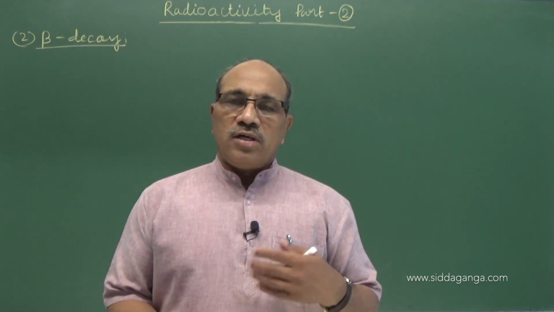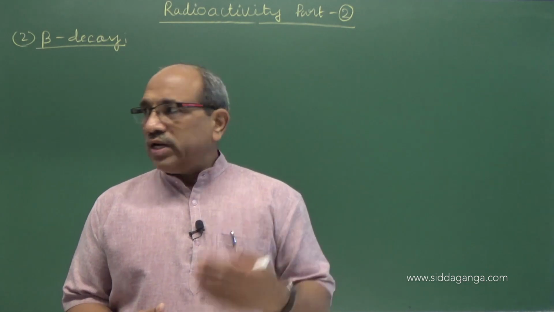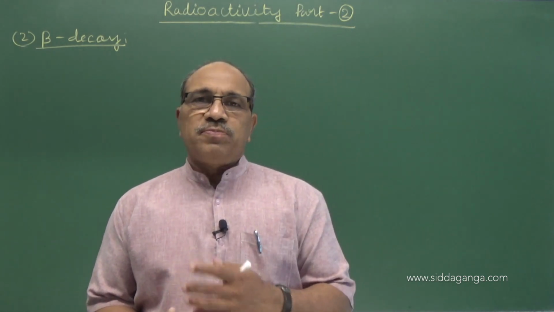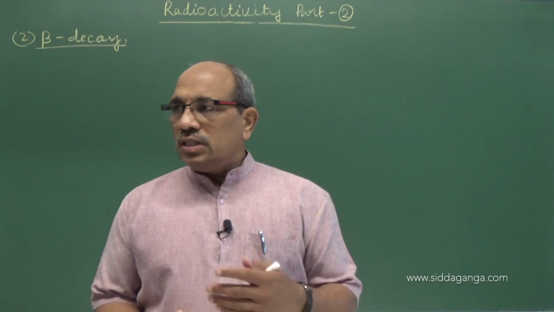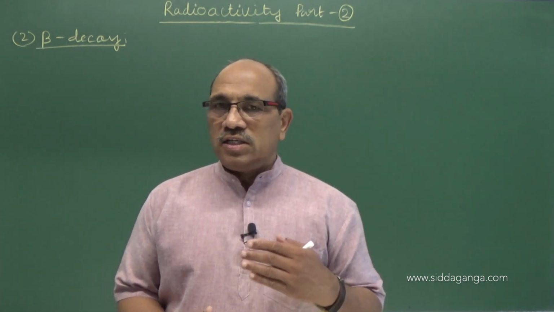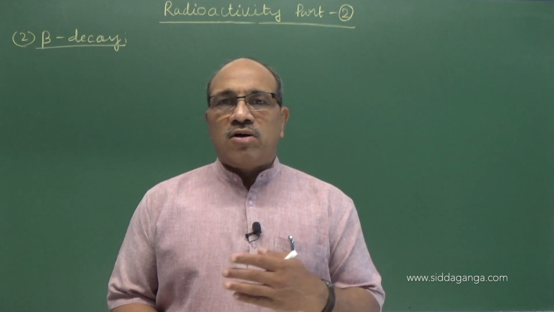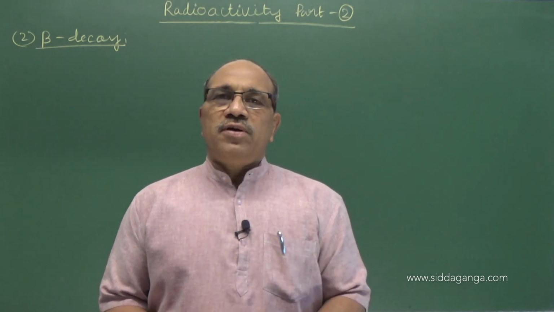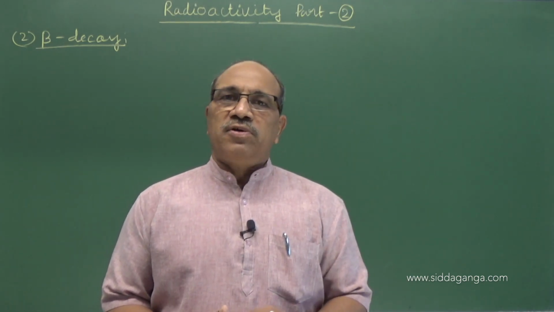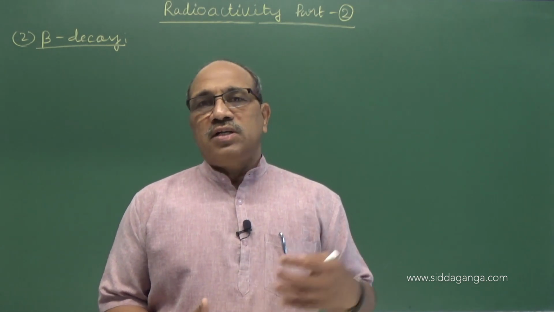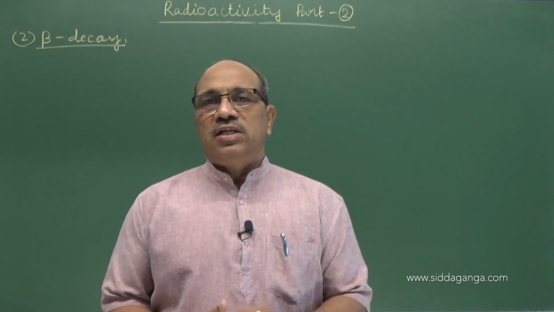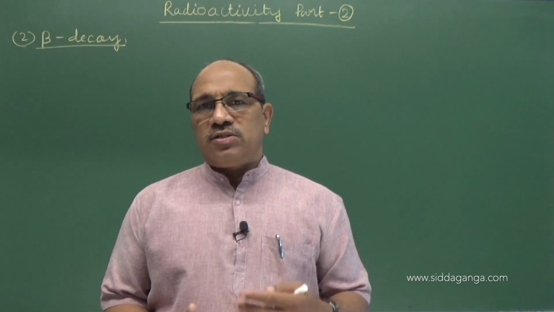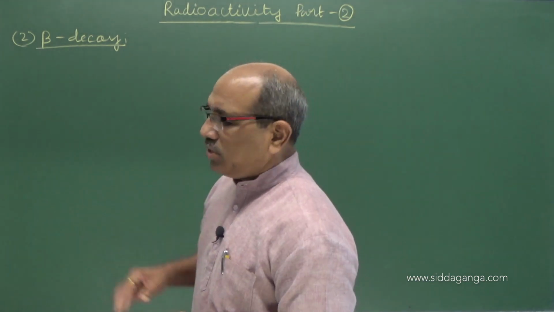Along with that, we also came to know the laws, because entire radioactivity is governed by two different laws. One is called the displacement law and another is the disintegration law. In the displacement law, we came to know that in a disintegration of a nucleus, either alpha or beta is emitted, associated with the gamma ray. And in alpha decay, what happens? The nucleus formed is reduced by 4 in mass number and by 2 in charge number. A new nucleus will form. Now today we are going to see about the beta decay.